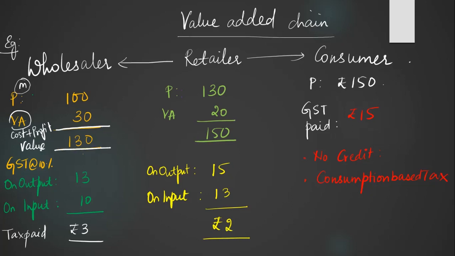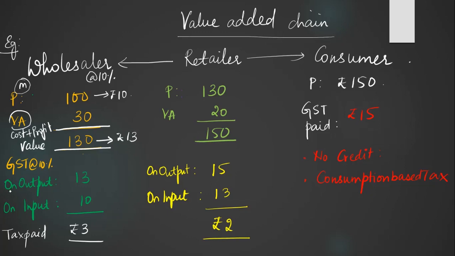Suppose this wholesaler has paid tax at 10%. First, he pays tax to the manufacturer at 10%, that is, he has paid rupees 10. So on input he has paid rupees 10. On output, when he is selling to the retailer, he will collect rupees 13 from the retailer.